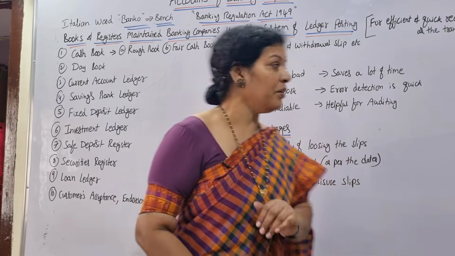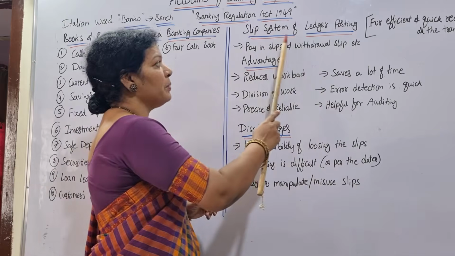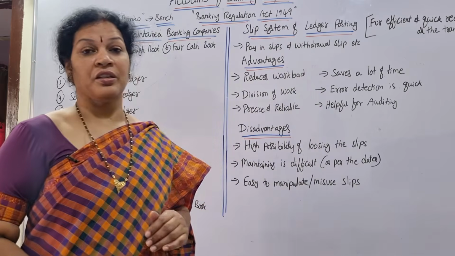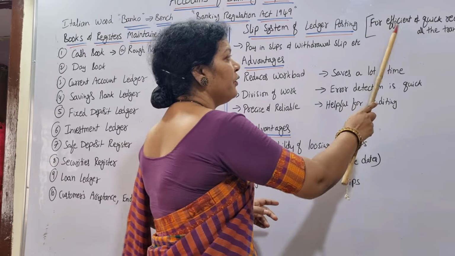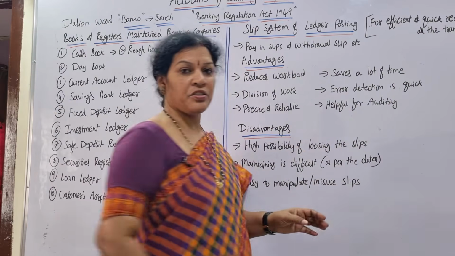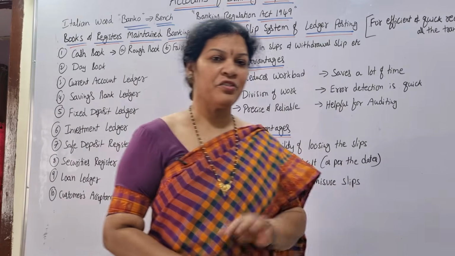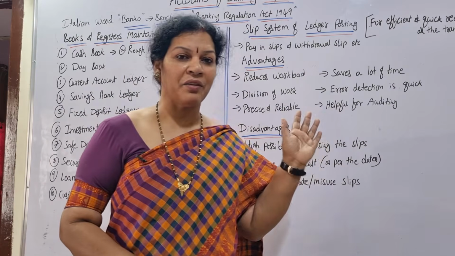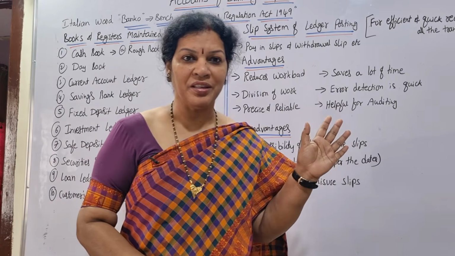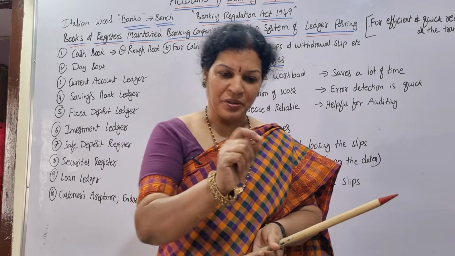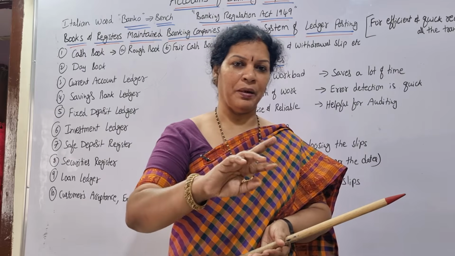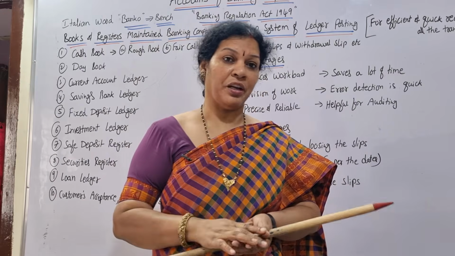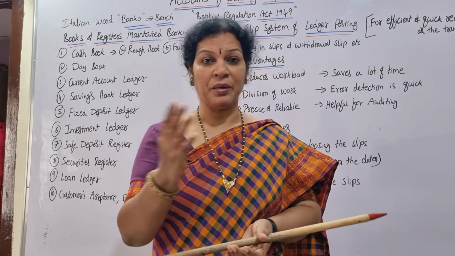Now let's focus on another important aspect, that is the slip system of ledger posting. The slip system of ledger posting is specially for efficient and quick recording of all the transactions. Generally, if the slip system of recording is not available, then for every transaction we have to pass the journal entry, then the journal entries have to be transferred to the ledger, then after that the trial balance.